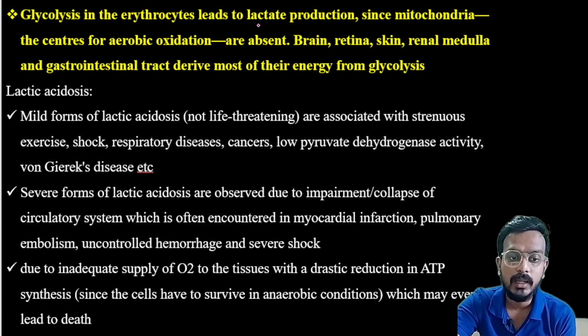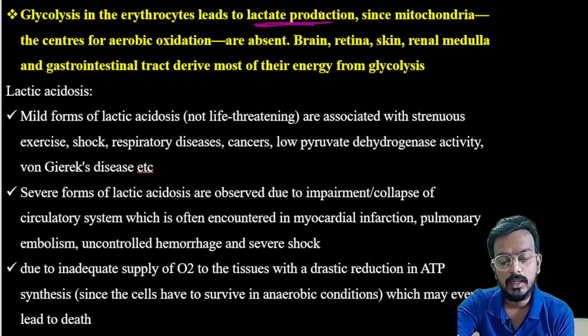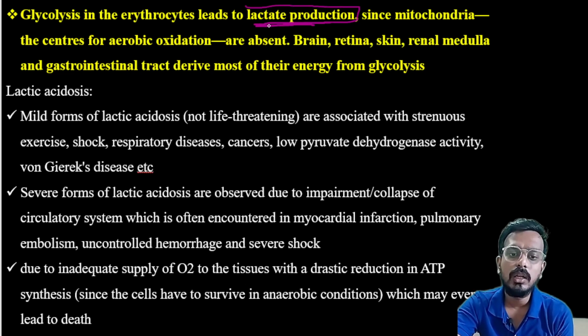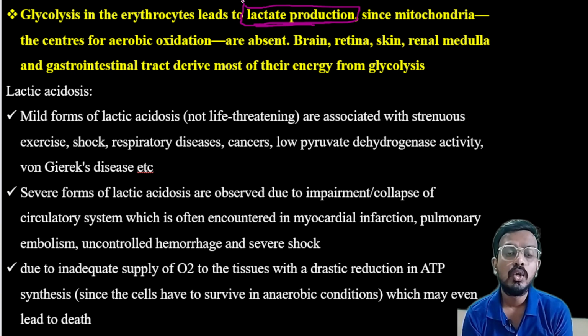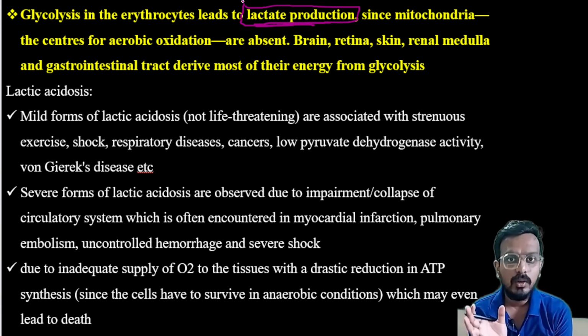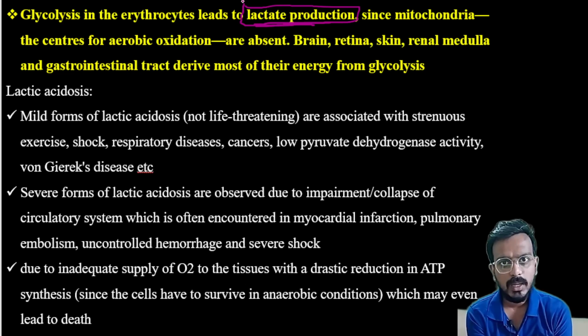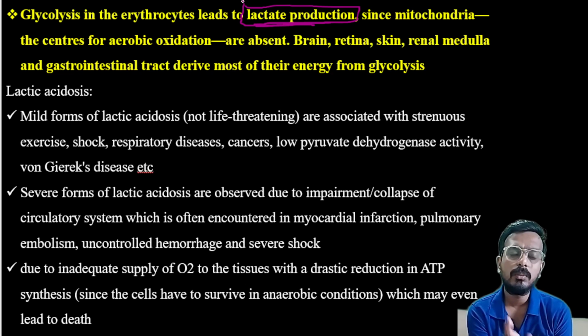Next, let's discuss how glycolysis in the erythrocytes leads to formation of lactate. In the erythrocyte, glycolysis will result in lactate formation since mitochondria is the center for aerobic oxidation. So what is the logic behind this? As I told you, erythrocytes lack mitochondria. If mitochondria is there, then energy will be produced. Otherwise, no energy will be produced, so no oxygen will be used. That's why glycolysis in erythrocytes forms lactate.